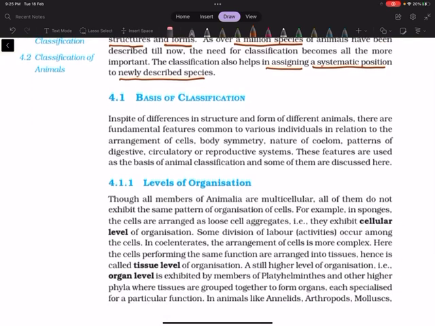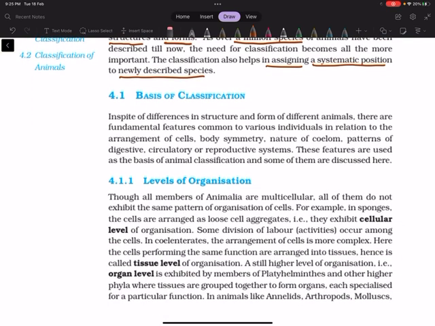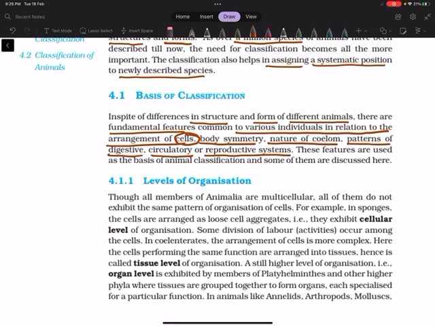Next, let us see the basis of classification. In spite of differences in structure and form of different animals, there are fundamental features common to various individuals in relation to the arrangement of cells, body symmetry, nature of coelom, patterns of digestive, circulatory or reproductive system.